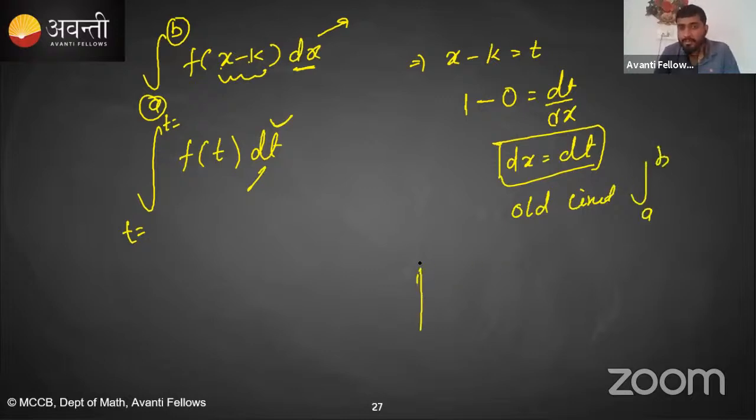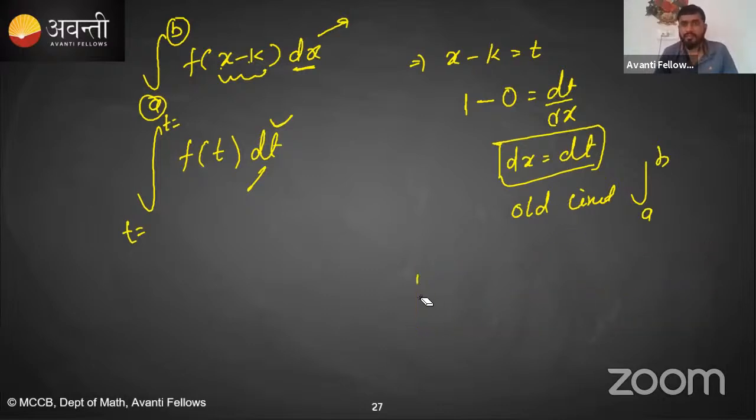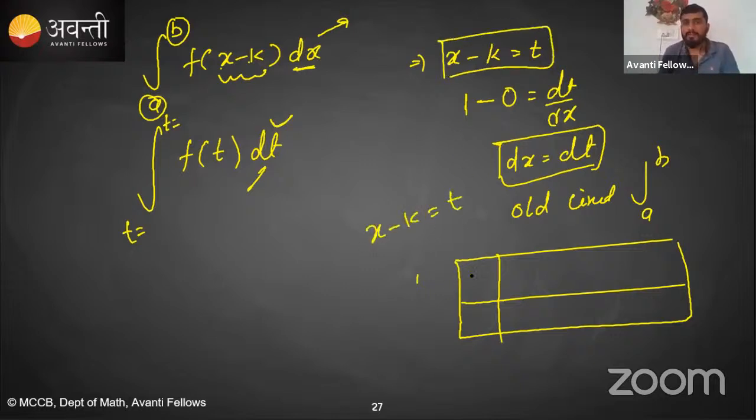That means what will be the new limit? You have to make this table. By using this relation, x minus k is equal to t, this is the x value, this is the t value. Now, when x is equal to the lower limit a, what will be the value of t? Put x is equal to a. This will become a minus k is equal to t.